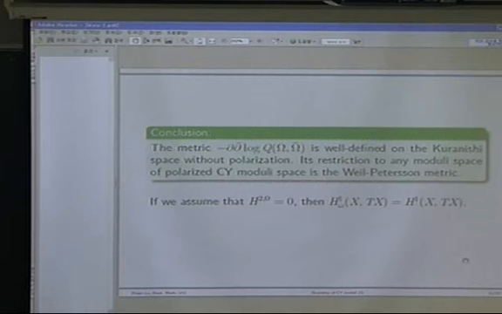But in a lot of cases we don't have to worry, because these two spaces are actually the same if H^{2,0} is 0, or in the Calabi-Yau threefold case, if we assume that the manifold is simply connected. Okay, so that's all for the question.